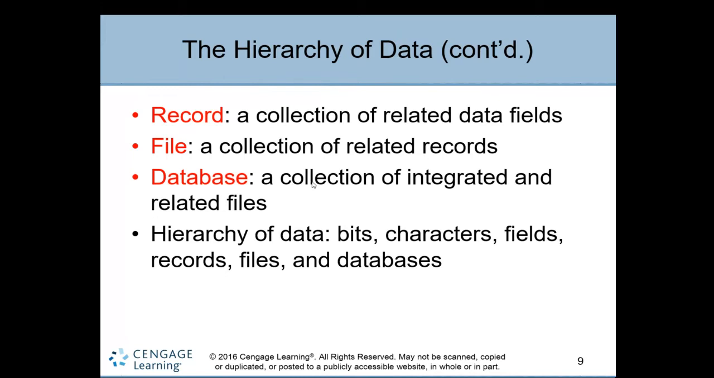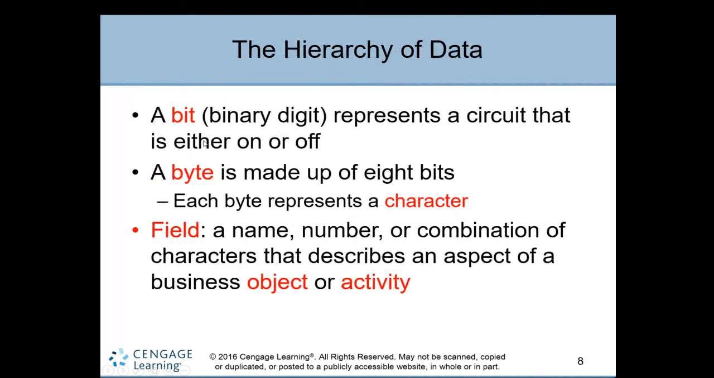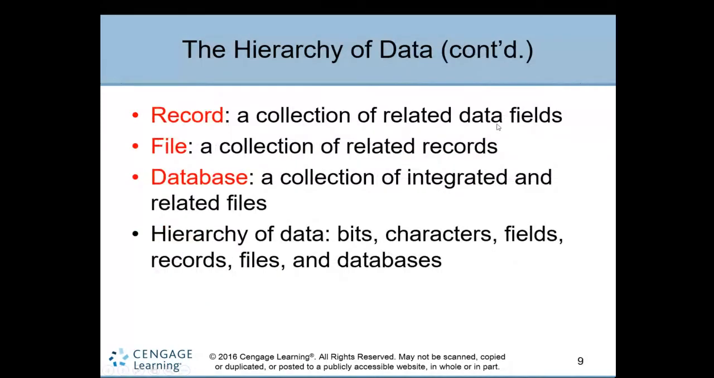File, a collection of related records. Just see the hierarchy. I'll show you here. Collection of bits, byte. Collection of bytes, field. Collection of fields, record. Collection of records, file. Collection of files, database. Simple. A collection of integrated and related files. Just keep the word related. Every field, every data, every record has a relationship with each other. This is an example of a relational database management system, right?